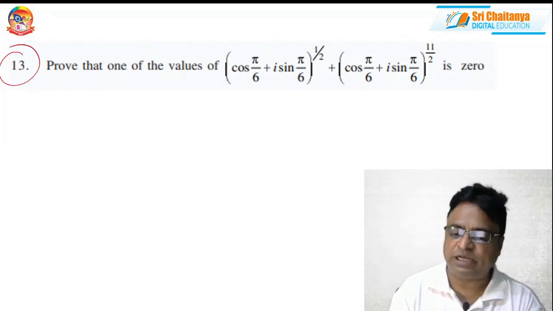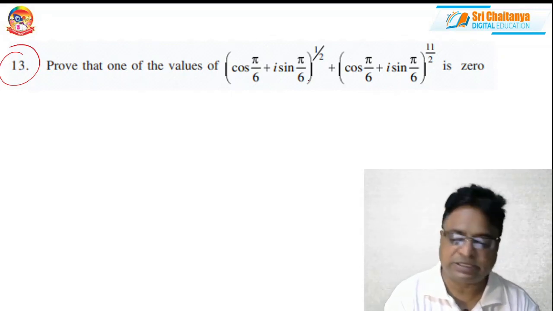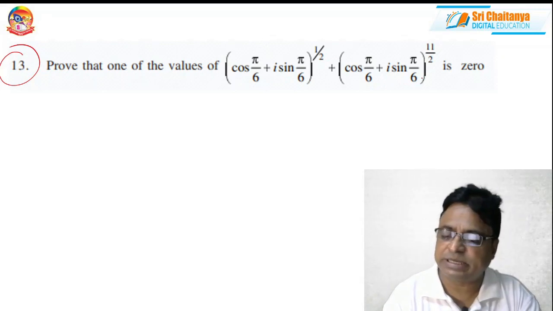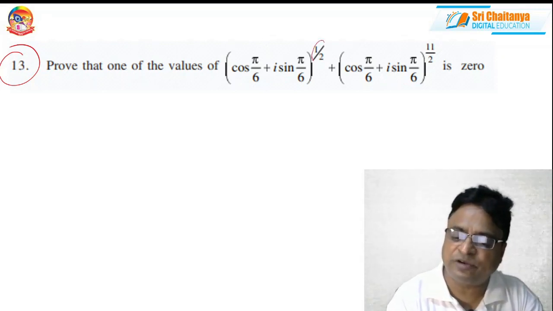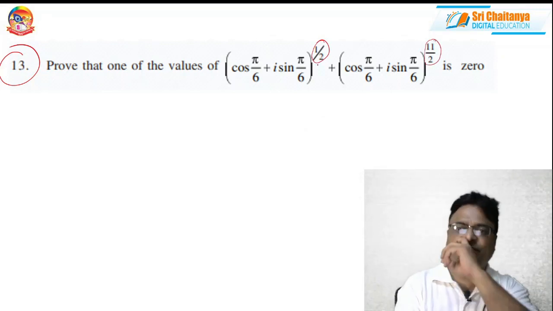Prove that one of the values of (cos pi by 6 plus i sin pi by 6) whole power 1 by 2, (cos pi by 6 plus i sin pi by 6) whole power 11 by 2. So how many values does it give? 2 values, because the denominator is 2. So one of the values is 0, that we have to show.